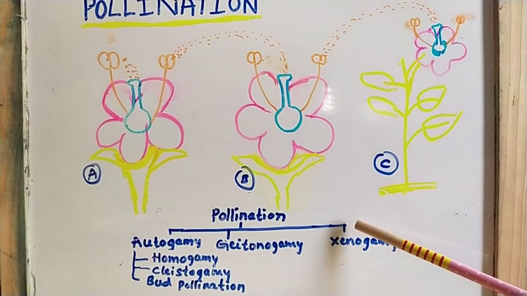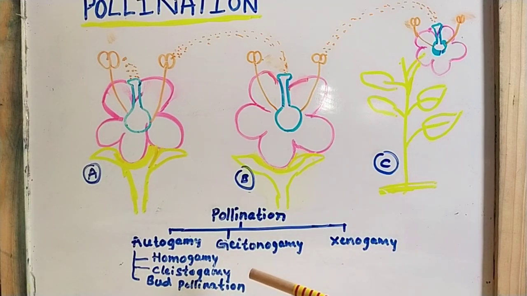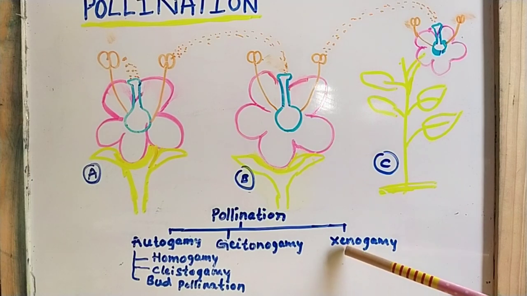And in this cross pollination there is variation in the offspring. Usually in self pollination we do not see any variation in the offspring, but in xenogamy, that is cross pollination, we can see variation in the offspring.